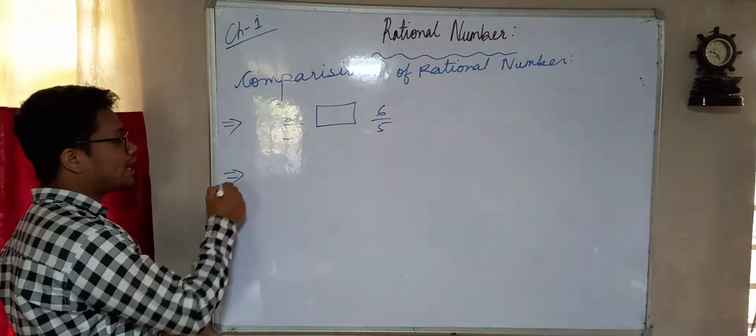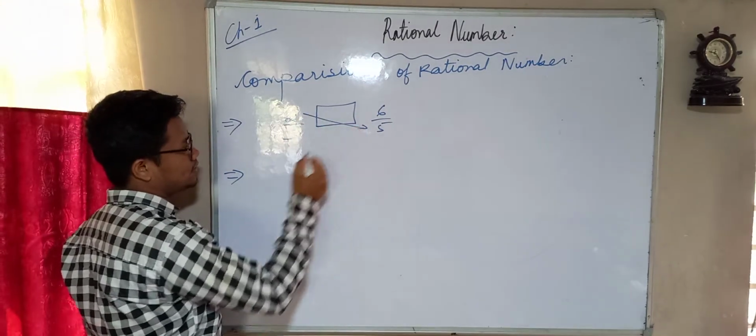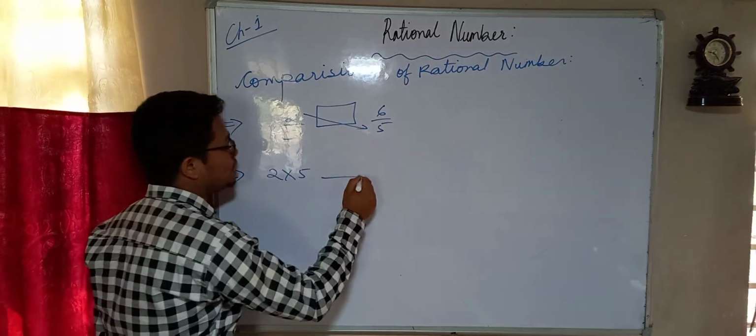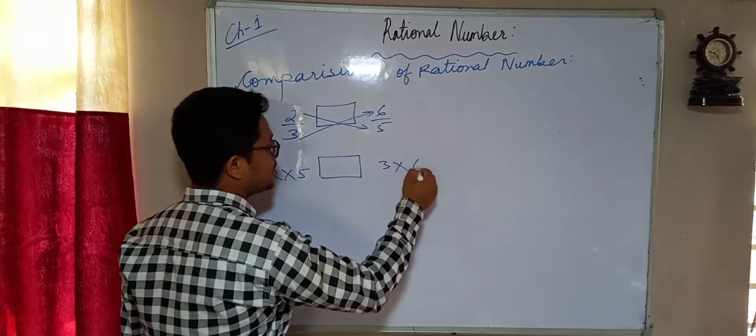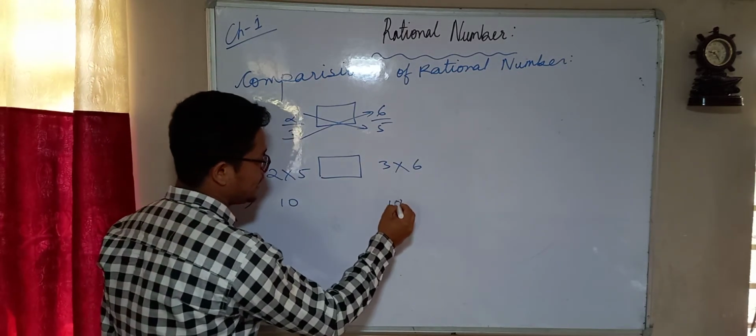In that case, first of all you have to multiply like this. So you have to write 2 into 5. Always you have to multiply like this. Then you keep a space. Then you multiply like this. So it should be 3 into 6. Okay, so how much does your answer come? 10 over here, and 18 over here.